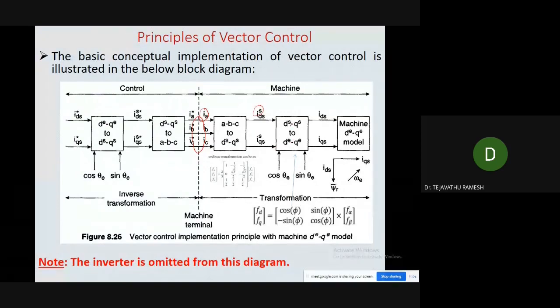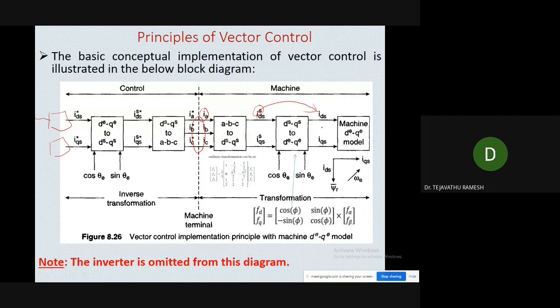Here we will use the Park transformation. By using the Park transformation, the stationary IDS current and the IQS current, which are AC quantities, are transformed into DC quantities. This is the stationary reference frame, and now we are transforming into the synchronously rotating reference frame with the help of the Park transformation. So we will get the IDS and the IQS in the synchronously rotating reference frame. On this side we will have one PI controller, and here another PI controller. That is, we will have two current controllers.